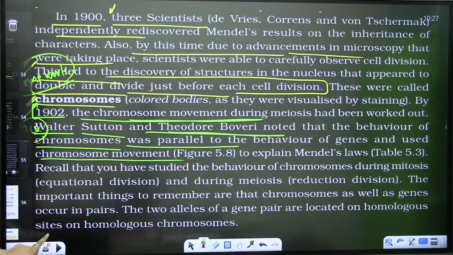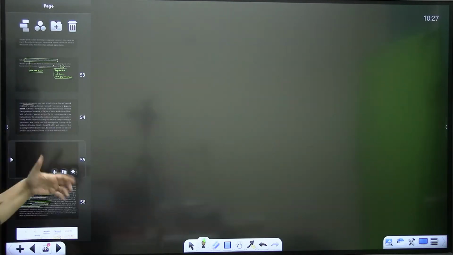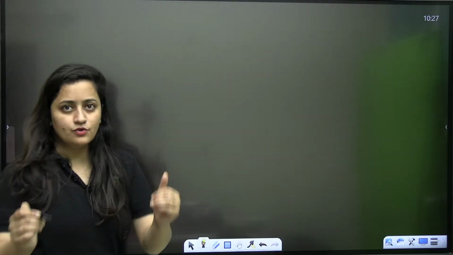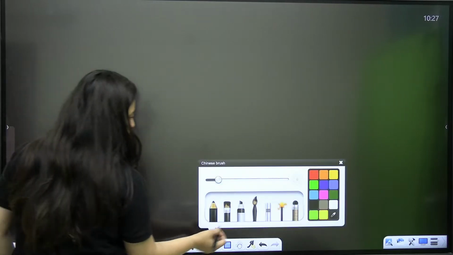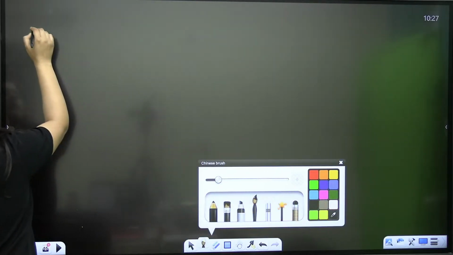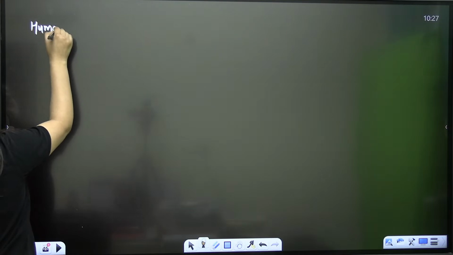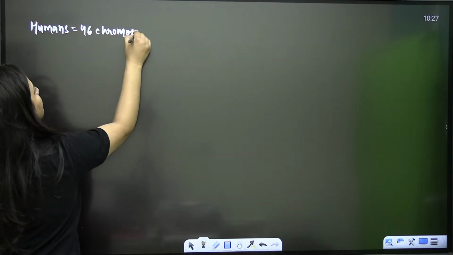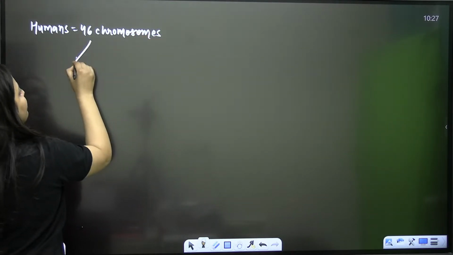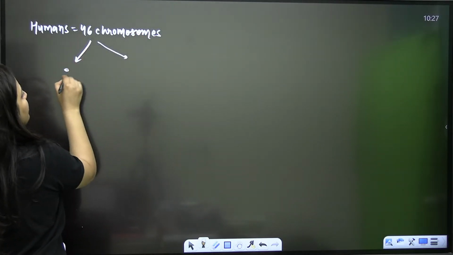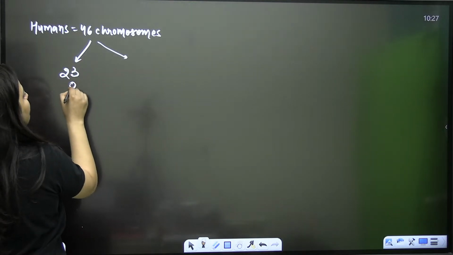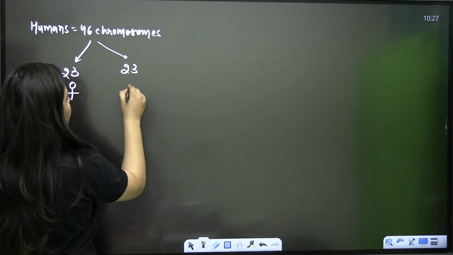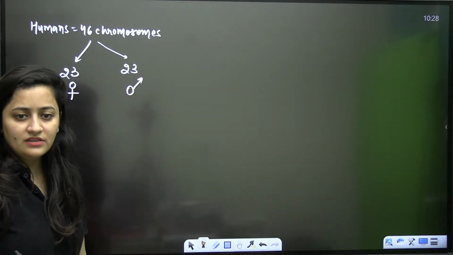Now let's quickly revise cell division. You know that we are diploid organisms. In humans, we have 46 chromosomes, and they are in pairs: 23 chromosomes from the mother and 23 from the father.